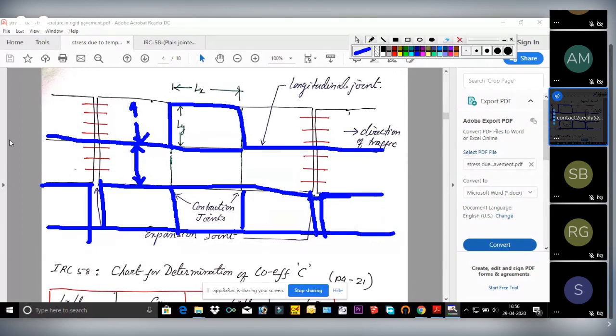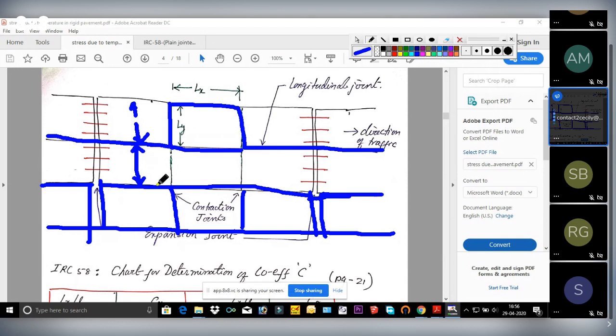Suppose this is the first longitudinal joint, then another longitudinal joint, and again if it is 4 length, then this will be the third longitudinal joint. So it is the distance between each longitudinal joint. They may give you the spacing between the longitudinal joints also, and that will be your Ly value, either the width of the slab, the spacing of the longitudinal joint, or the lane width.